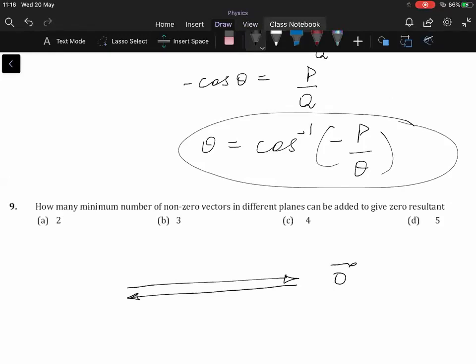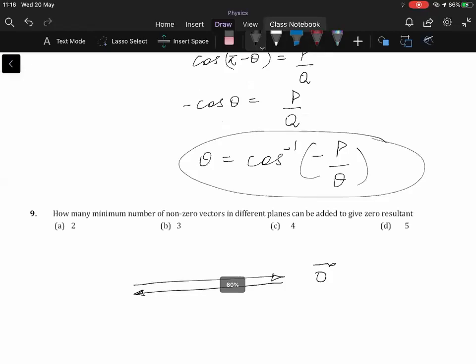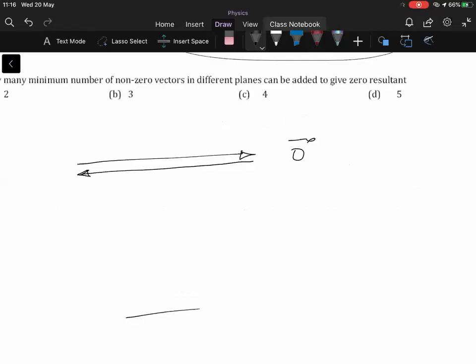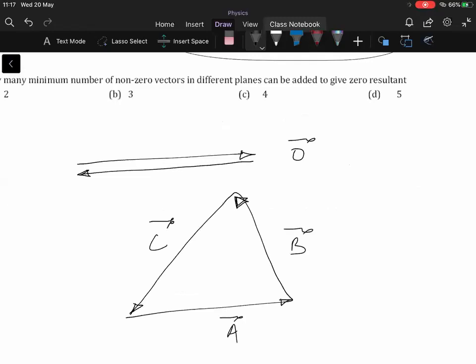Okay, but these are collinear vectors. They are not in different planes. They are in the same plane along the same line. So this will not meet the condition. Now if you take this situation, vector A, vector B, and vector C, then these three vectors can add up to give you zero, but then they will be in the same plane.